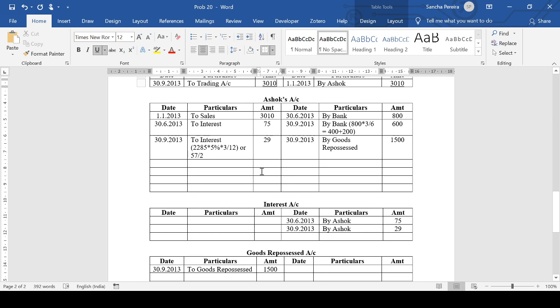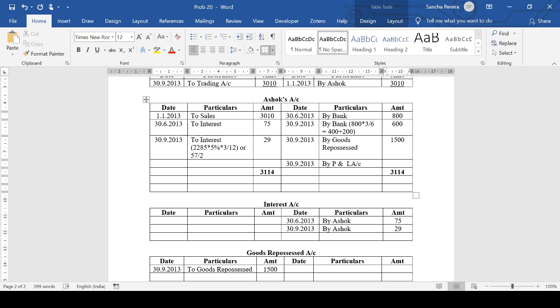I think the debit is heavier, so this will be 3010 plus 70 plus 75, so it's 3114 and 3114. And there's a balancing figure here, which we are going to transfer to the P and L account.